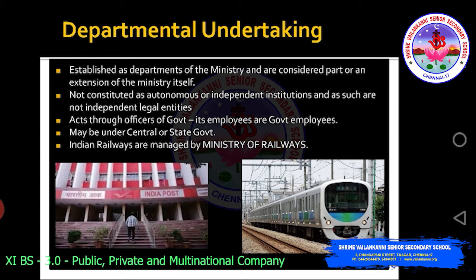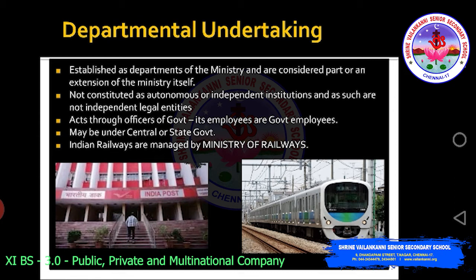Then, it is not constituted as an autonomous or independent institution and as such is not an independent legal entity. See, it's a part of government. It's a part of government enterprises. It is not part of any other private organization or private sector. Okay, so it is not constituted as autonomous.